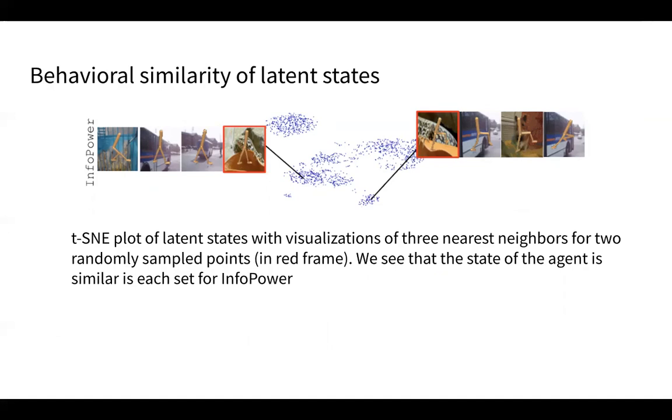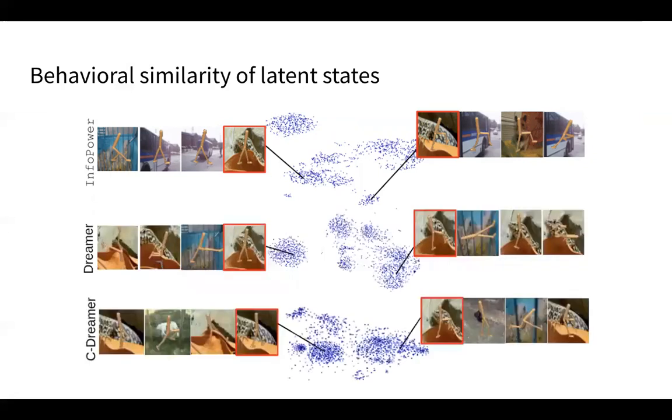This suggests that the learned representations are such that the pose of the agent is prioritized and the background is ignored. Hence, we can see that the pose of the agent in all the nearest neighbors is roughly similar to the red frame. And when we compare this to two of the baselines, we see that in the baselines, the poses of the agent are quite different. This suggests that the baselines are attending to the visual distractors more than our approach.